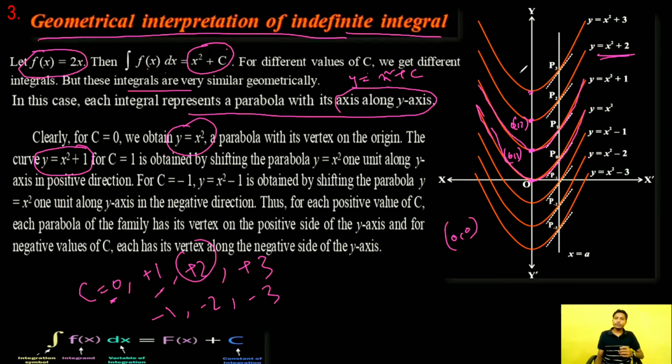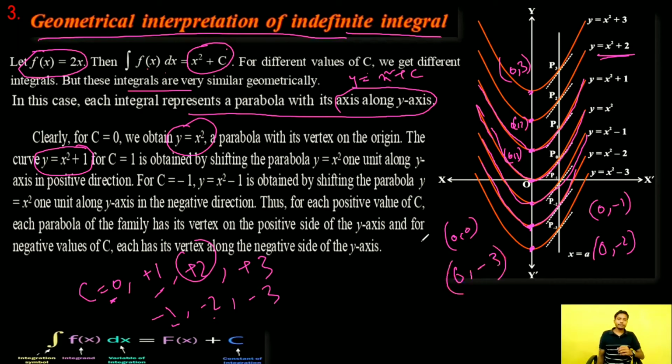For c = 3, the vertex of the parabola is (0, 3). Similarly, for c = -1, the equation of the parabola is this, and the vertex of this parabola is the (0, -1) point. And for c = -2, our equation of parabola is this, and the vertex of this parabola is (0, -2). Similarly, for c = -3, the vertex of the parabola is (0, -3).